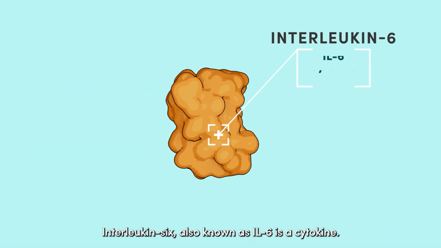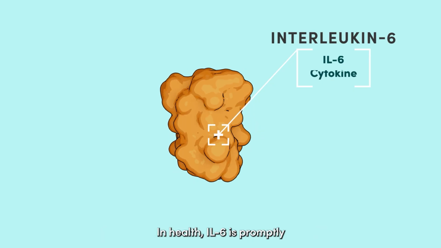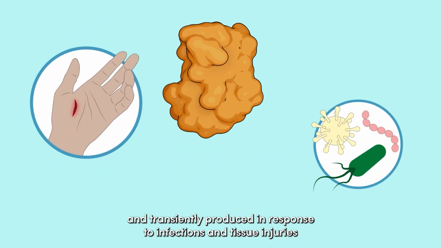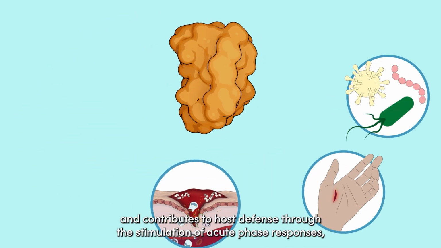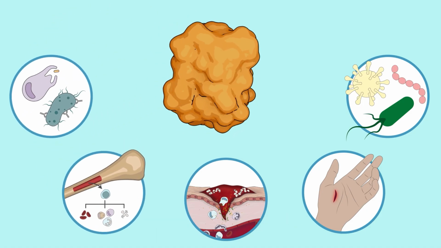Interleukin-6, also known as IL-6, is a cytokine. In health, IL-6 is promptly and transiently produced in response to infections and tissue injuries, and contributes to host defense through the stimulation of acute phase responses, hematopoiesis, and immune reactions.